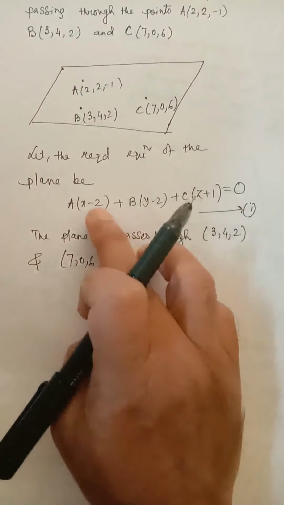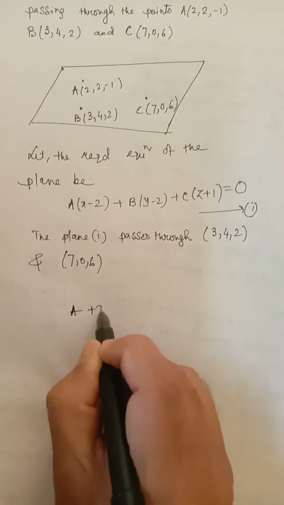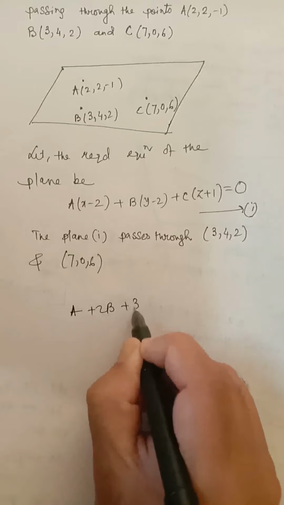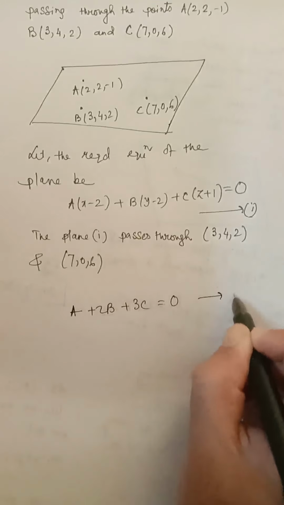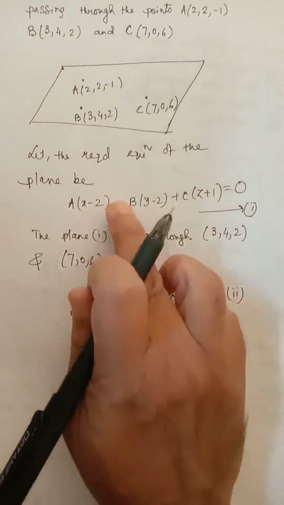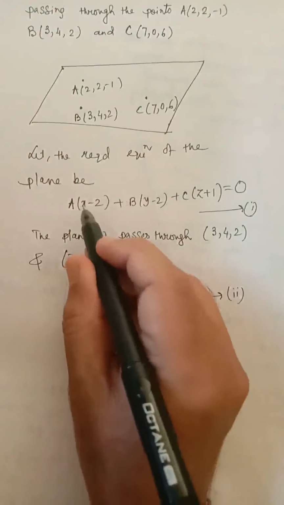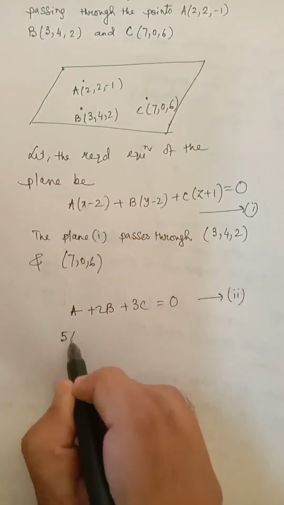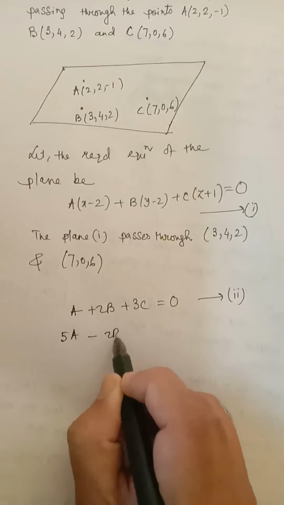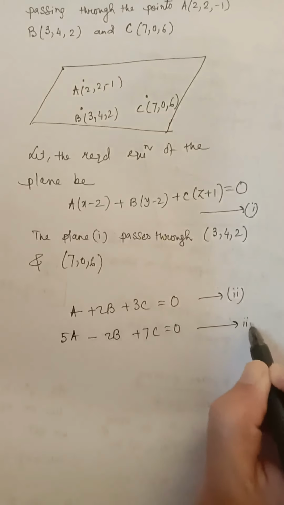So we will put x equal to 3. We will get A plus 2B plus 3C equal to 0. We will mark this by 2. In this equation, now we will put x equal to 7. It passes through (7, 0, 6) also. So we will get 5A minus 2B plus 7C is equal to 0. We will mark this by 3.